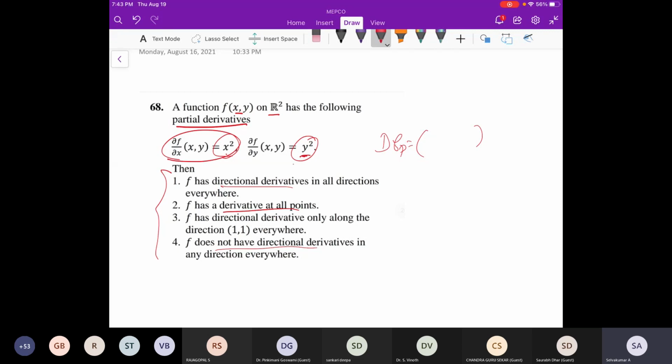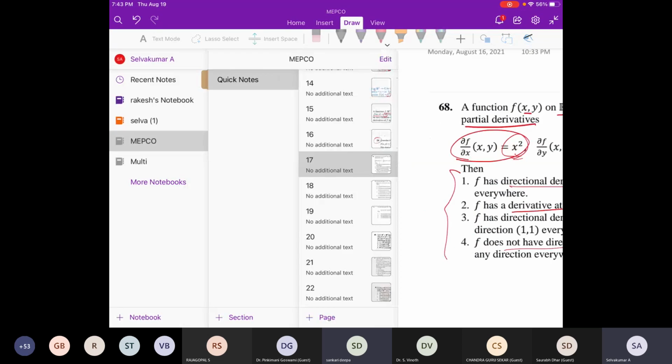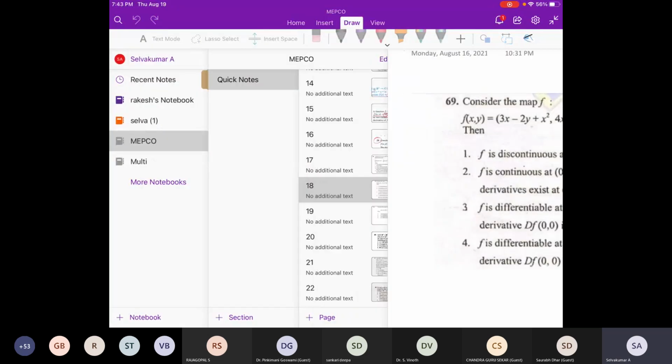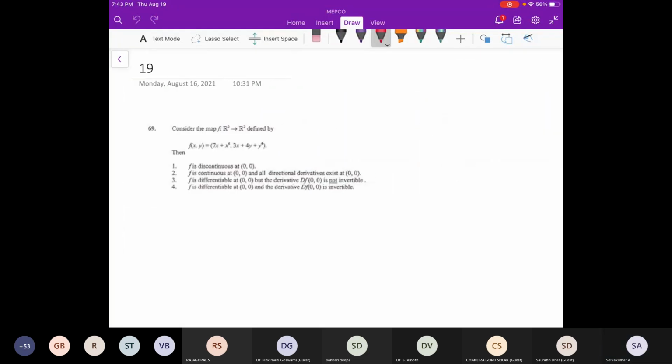Each partial derivative is continuous and differentiable, so because of that we can directly answer. 1 and 2 are true. Maybe you think about it and discuss later. Now come here. This also you can think, this is actually directly the derivative only. You have to find the derivative. We have done enough of this, and then whether they are invertible or not.